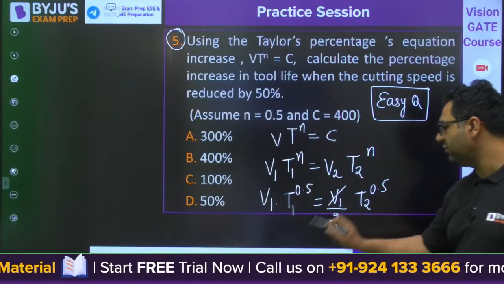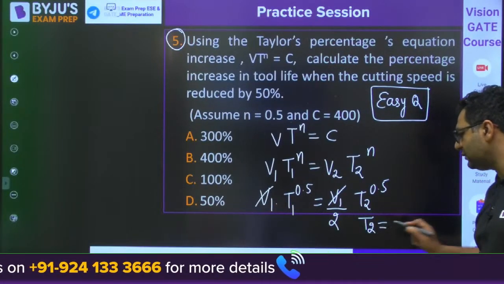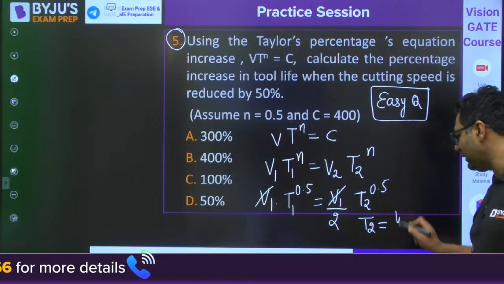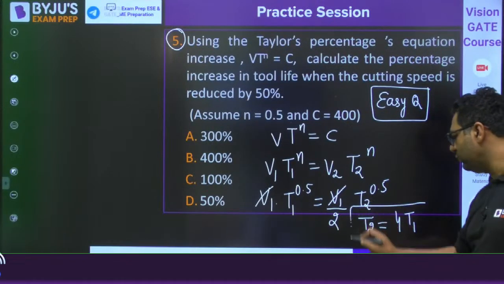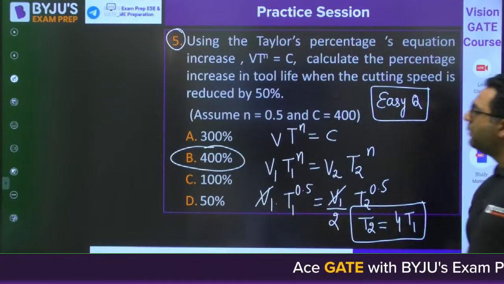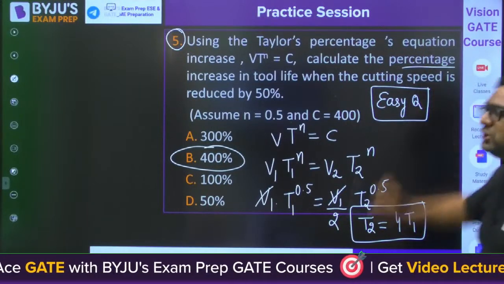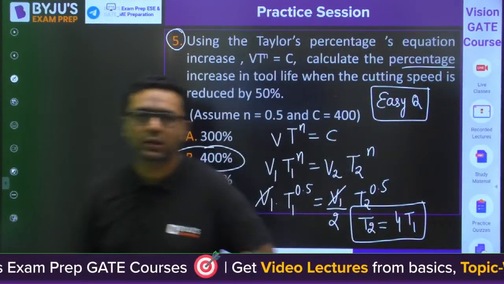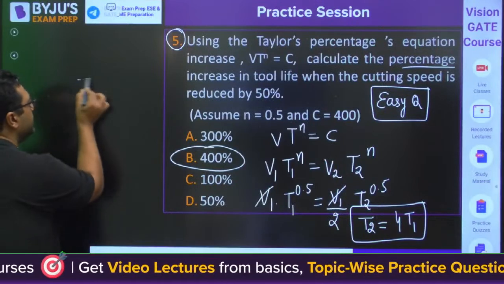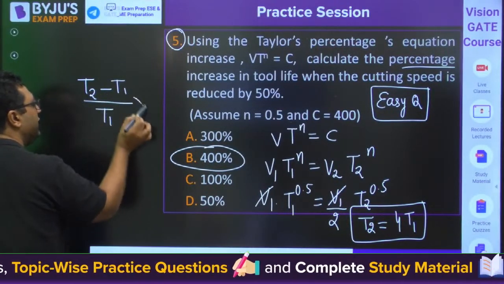So my dear, V1 will get cancelled out. So you would get T2 as 4 times T1. By looking at this, generally students give the answer as 400%. But they are asking to calculate the percentage increase. Always remember this word. Whenever you say percentage increase, you need to find T2 minus T1 by T1 into 100.